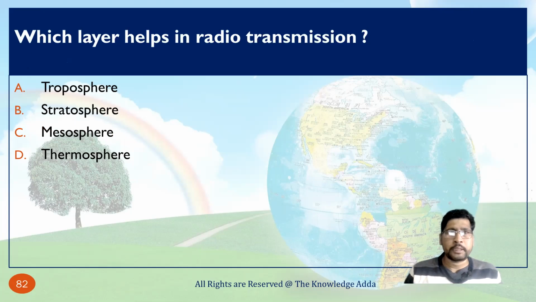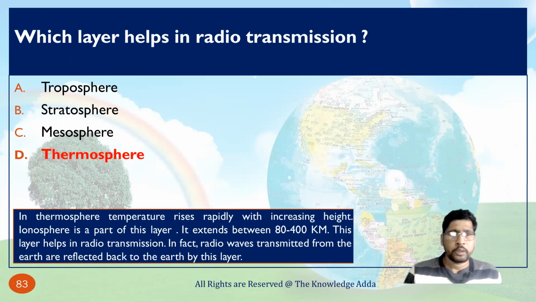Which layer helps in radio transmission? Basically the thermosphere helps in radio transmission. In the thermosphere, temperature rises rapidly with increasing height. The ionosphere is a part of this layer, and it extends between 80 to 400 kilometers. This layer helps in radio transmission. In fact, radio waves transmitted from Earth are reflected back by this layer.